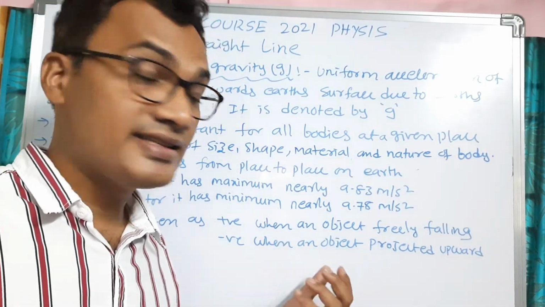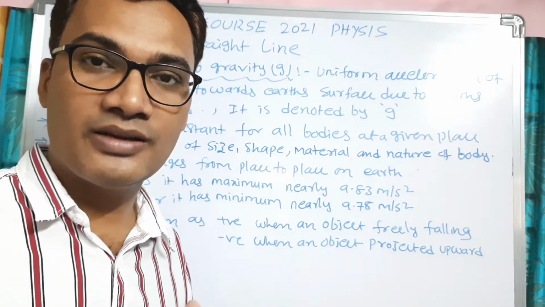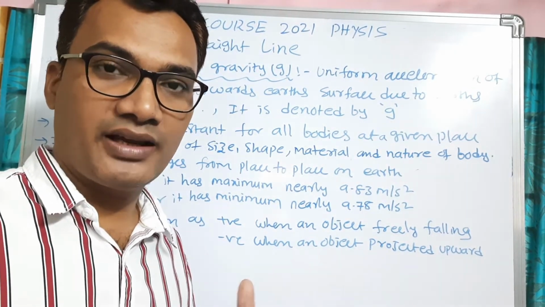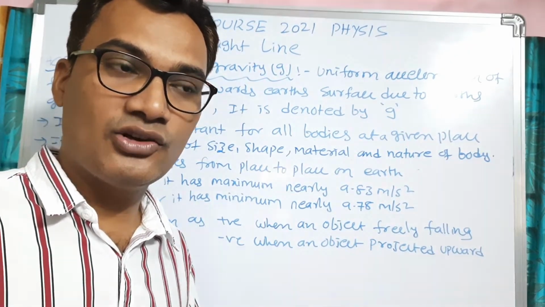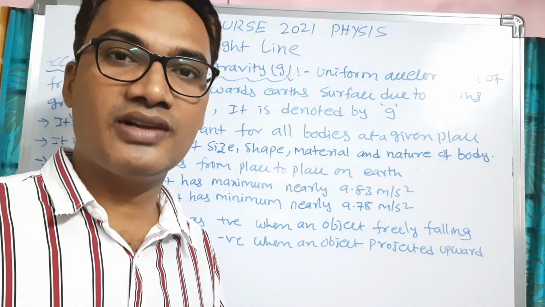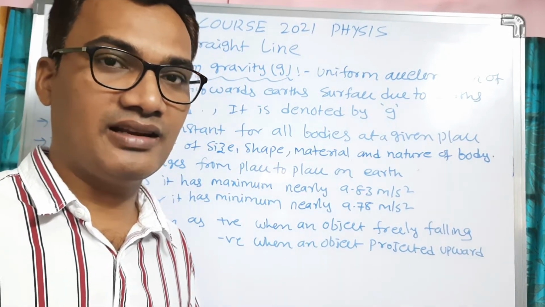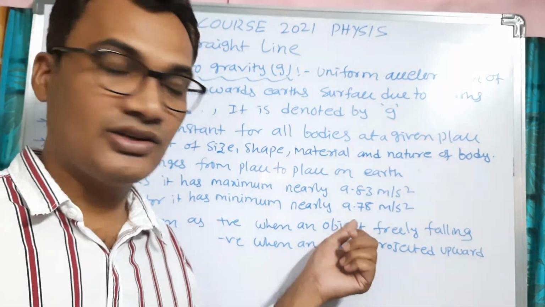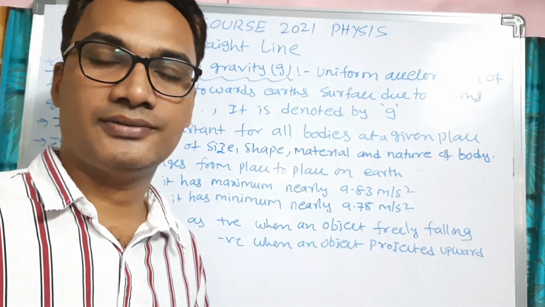Generally, on average, we take acceleration due to gravity at the earth's surface as 9.8 meter per second square. In some cases, while solving numericals, for easy calculation we take the rough value g equal to 10. But the exact value of acceleration due to gravity on the earth's surface is 9.8.